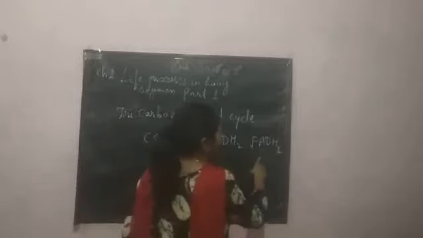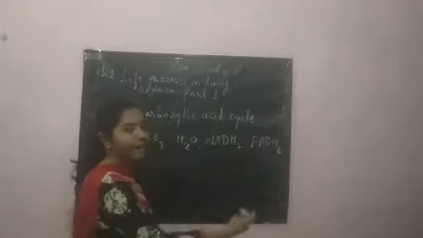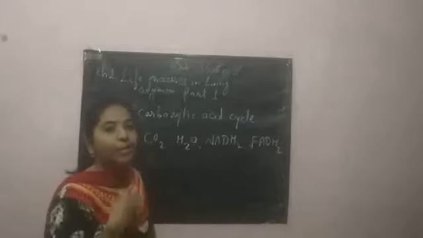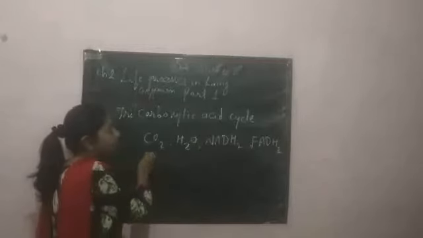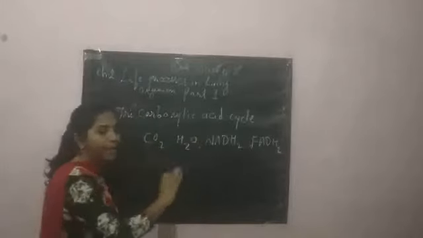Now what is FADH2? FADH2 means flavin adenine dinucleotide. It is again another coenzyme, and both are formed in the cell and used during cellular respiration. So in the tricarboxylic acid cycle, the acetyl part of coenzyme A is oxidized to carbon dioxide, water, NADH2 and FADH2, and this is how this stage will be completed.